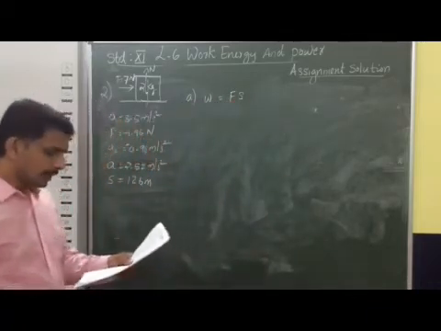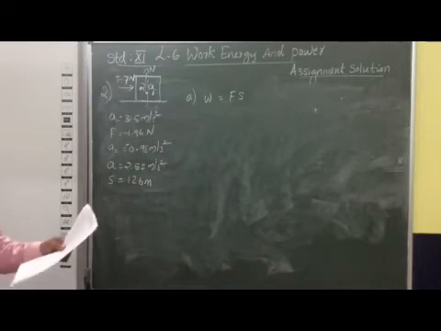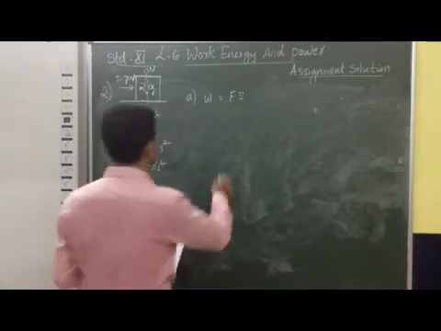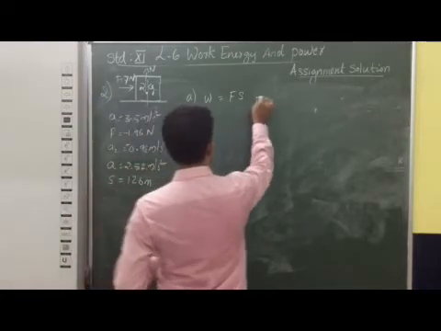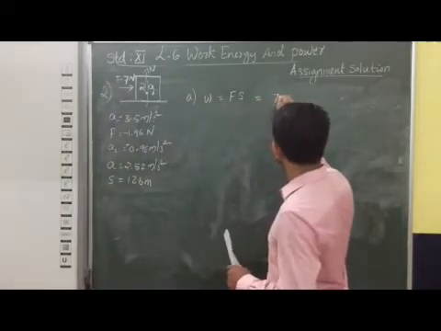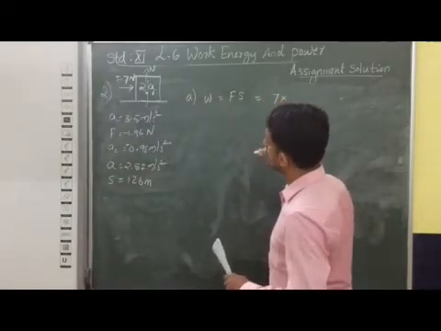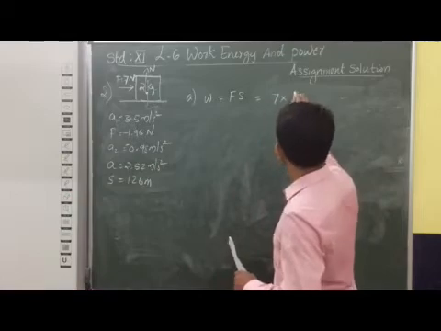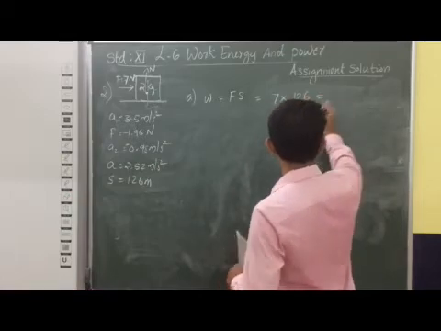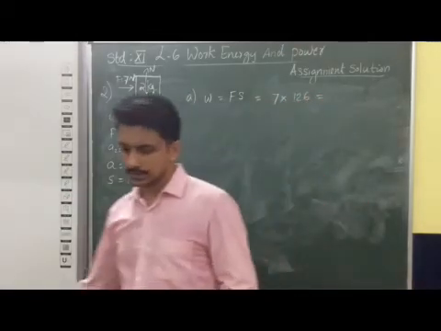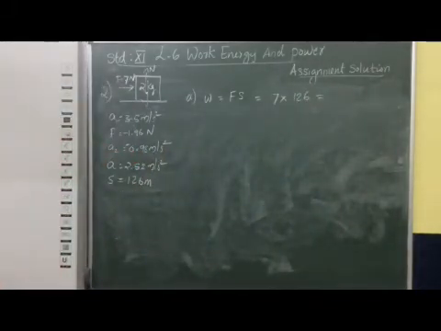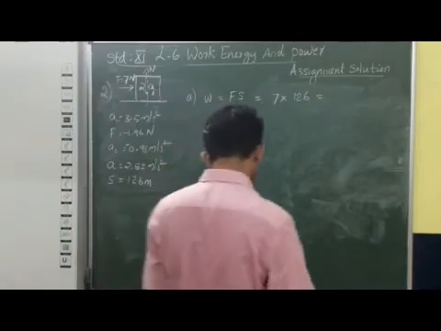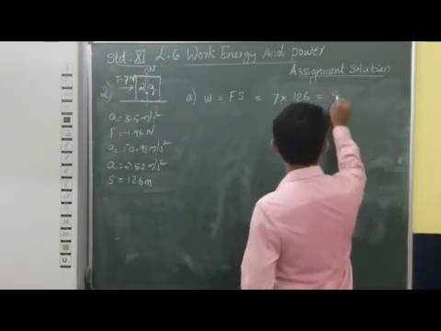So the work done is equal to force, which is 7 Newton, into displacement, which is 126. So 7 into 126 we can calculate, and you will get the answer as 882 Joule.